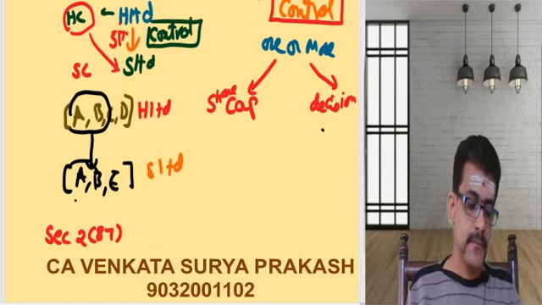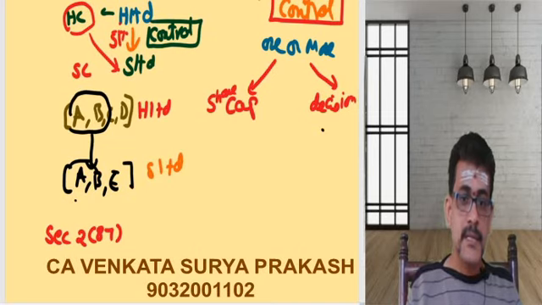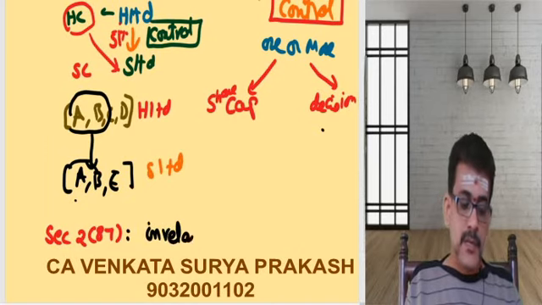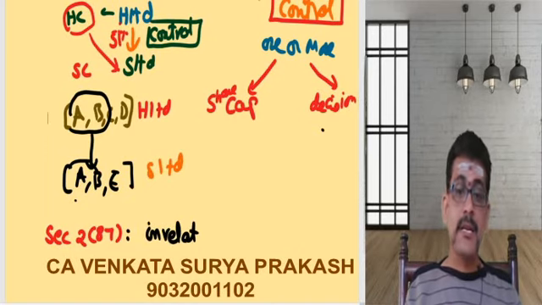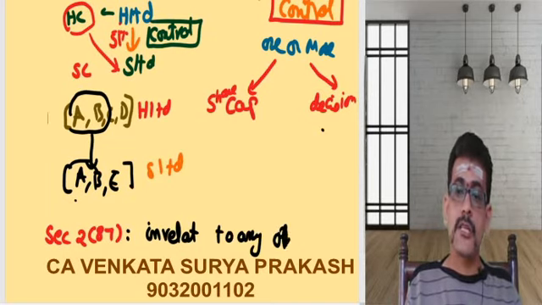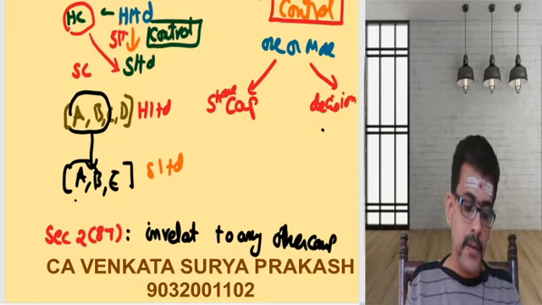Now what does it say? It says that a subsidiary company is a company in relation to any other company.